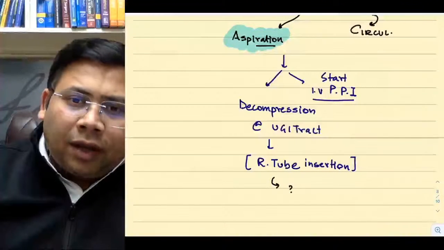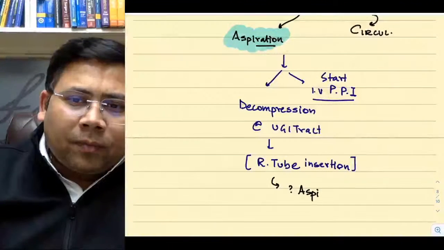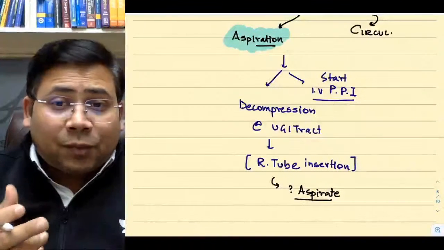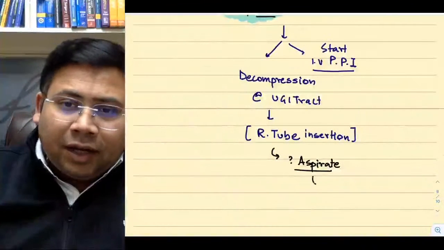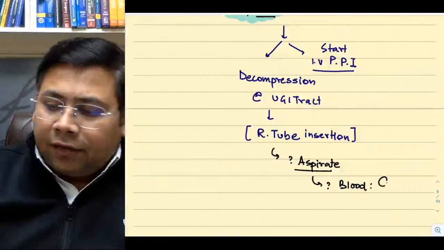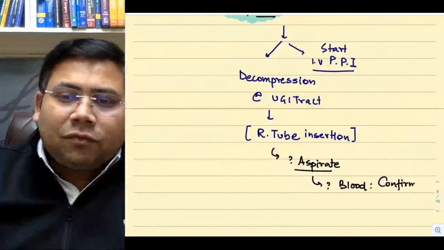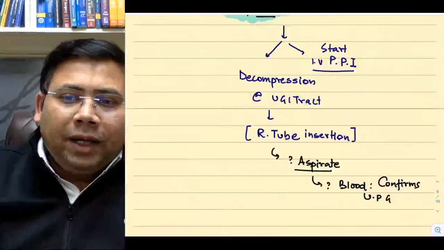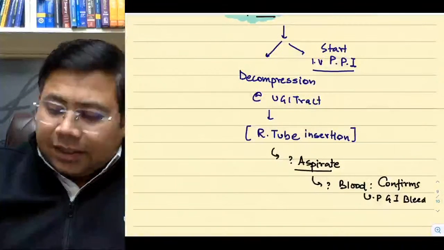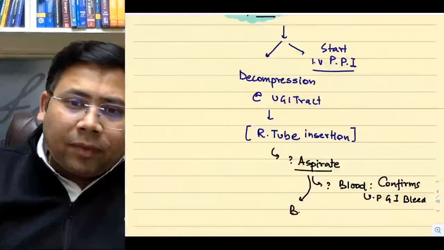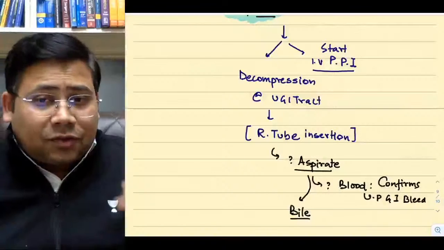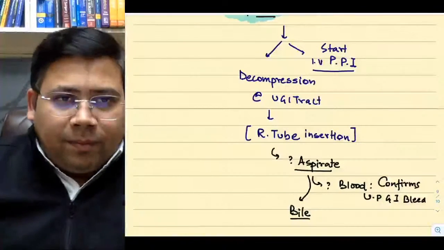How can you check the aspirate? Yes, you will evaluate the aspirate from the Ryle's tube. If it is blood, it confirms upper GI bleed. If it is bile, last to last year PGI Chandigarh asked a question on this.